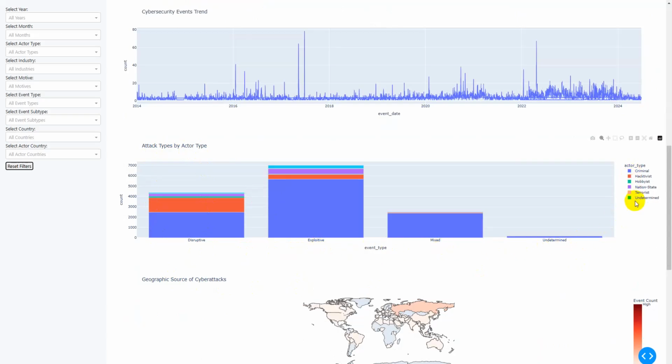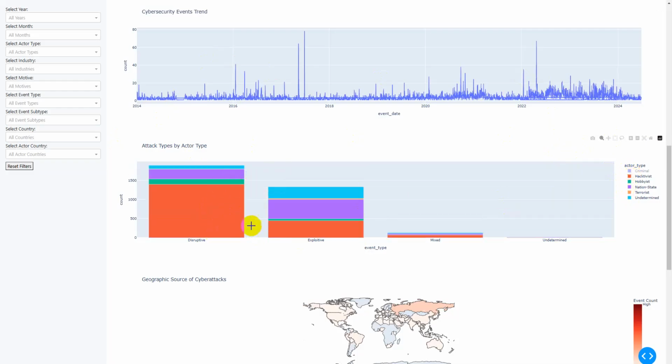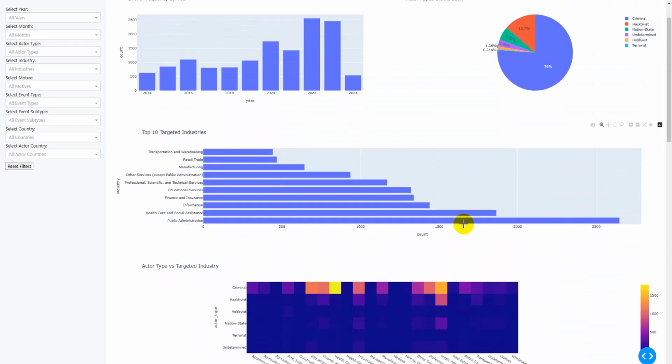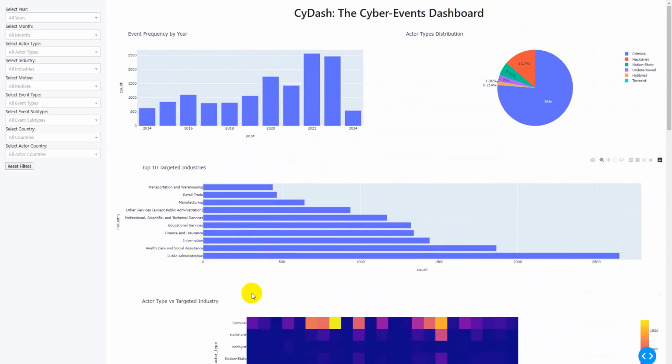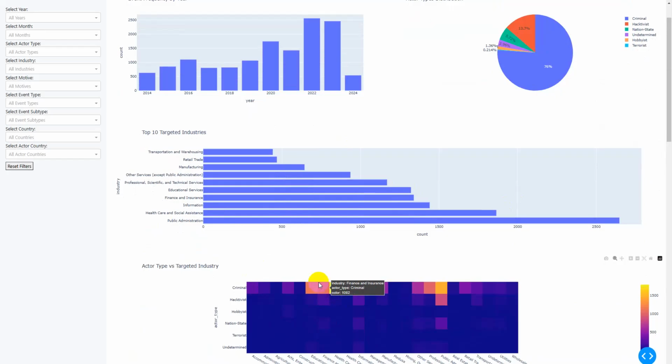And you can also work with all these visualizations. You can click on them, do all sorts of slicing. For instance, I will be turning off the criminal actor type and see how other actor type groups compete with each other in this specific area. Or you can see, for instance, the number of attacks with the types of actor type, with criminals in the area of healthcare.